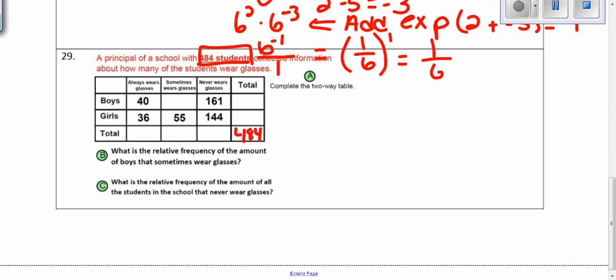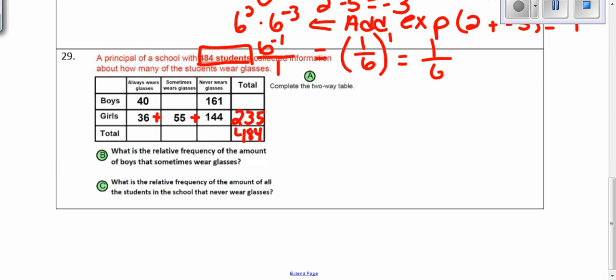So in order to find our other totals, for the girls, we're going to just add 36 plus 55 plus 144, and we get 235. Now, in order to find the total for the boys, we can do the total amount of students minus the total amount of girls, and we get 249 as our total amount for the guys.